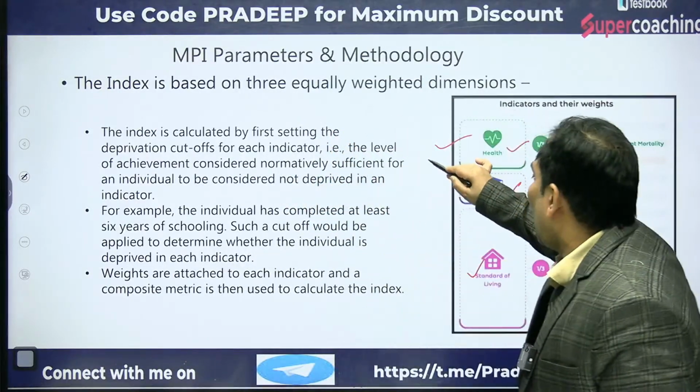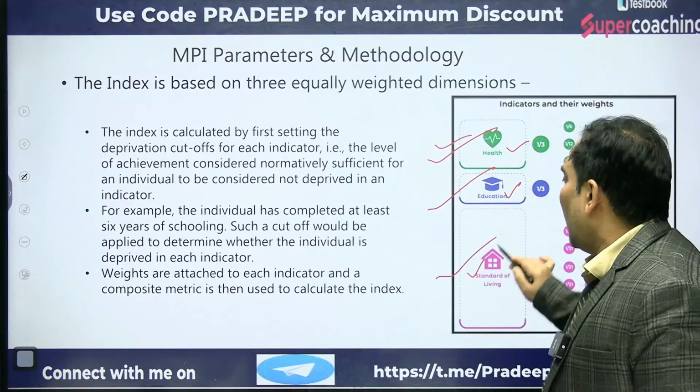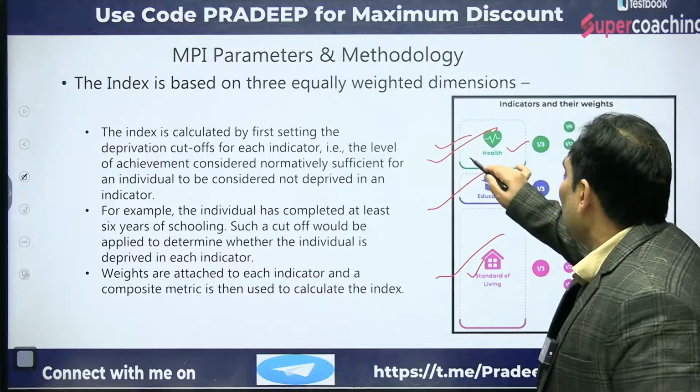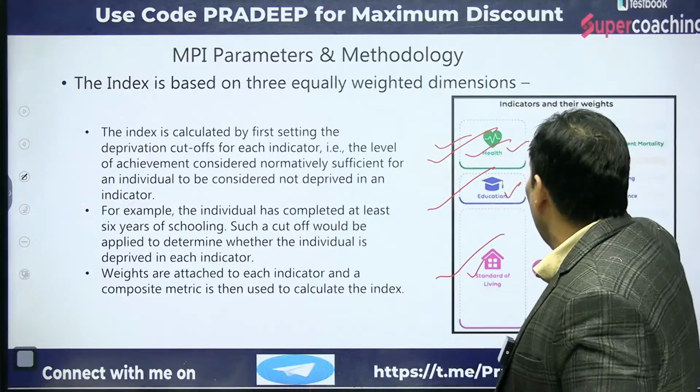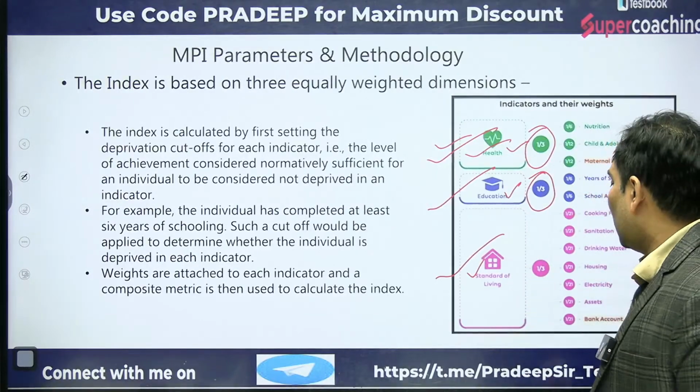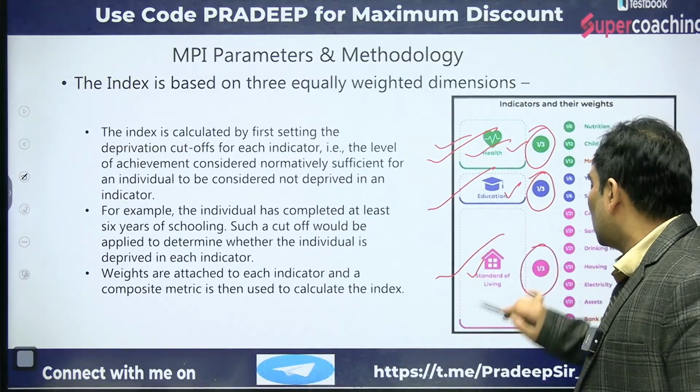Since there are three components and all are given equal weightage, the health weightage is going to be 1/3, the education weightage is going to be 1/3, and the standard of living weightage is going to be 1/3.